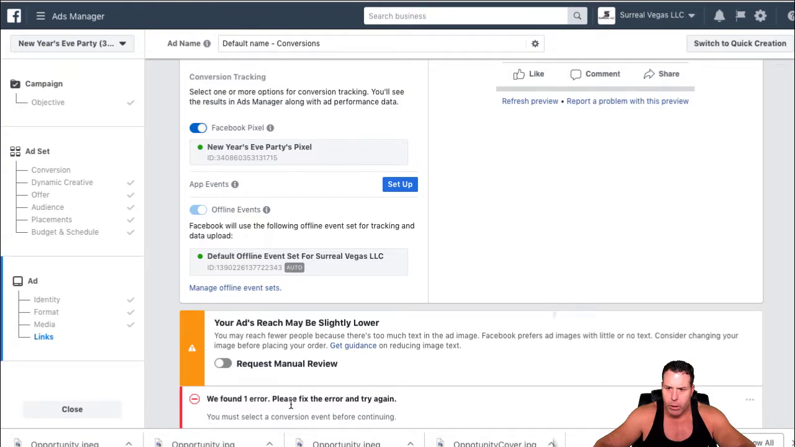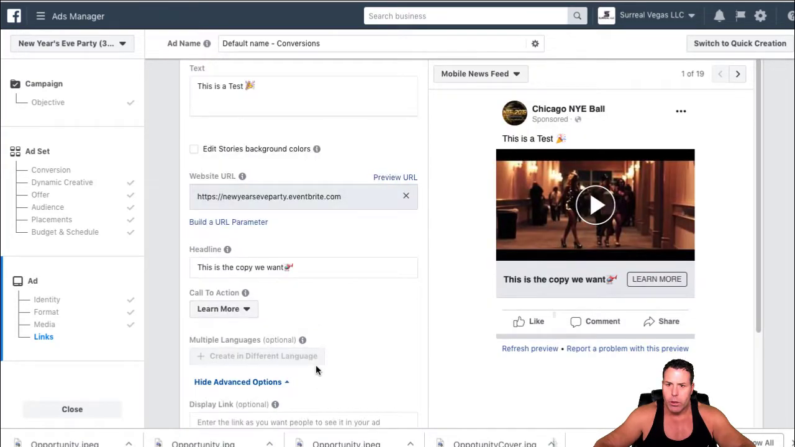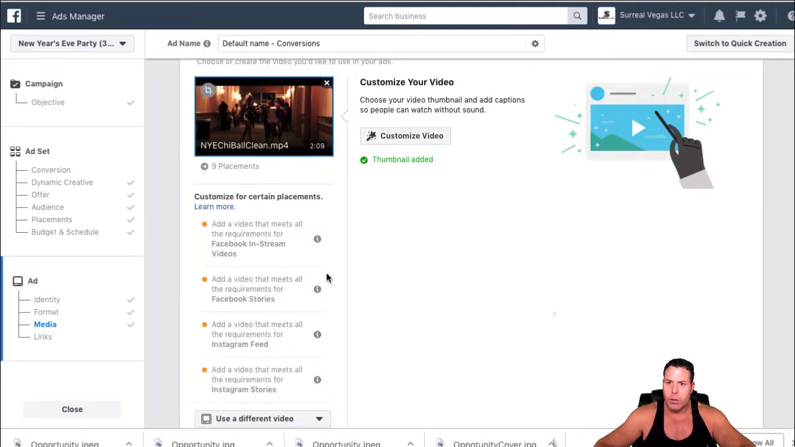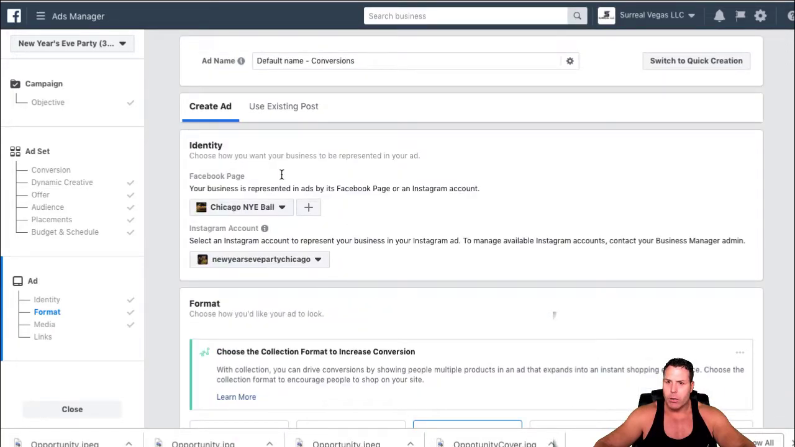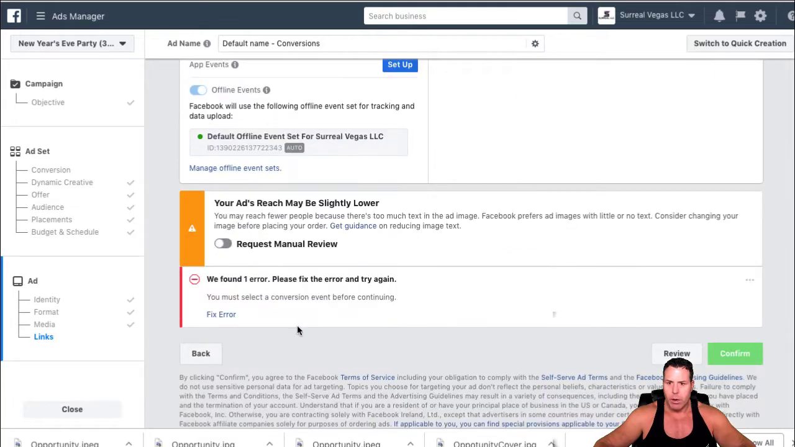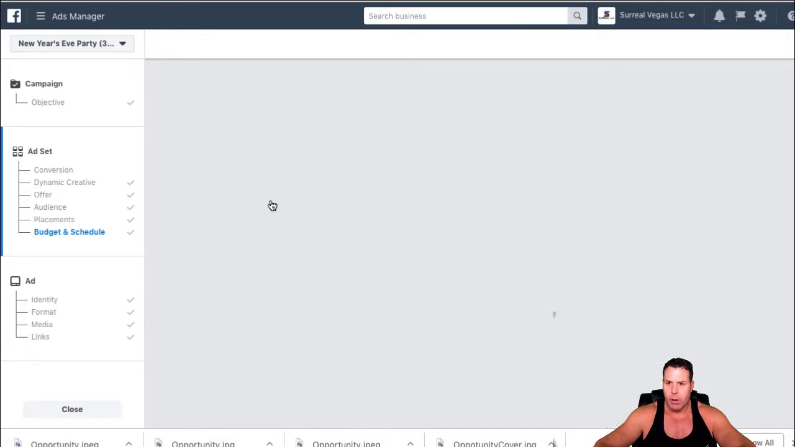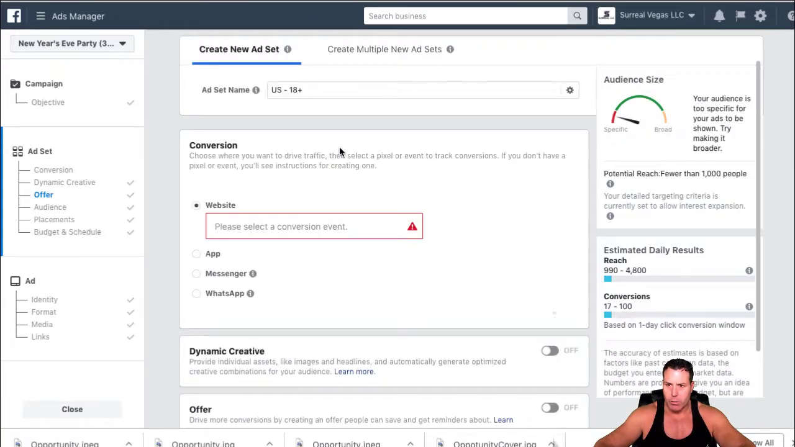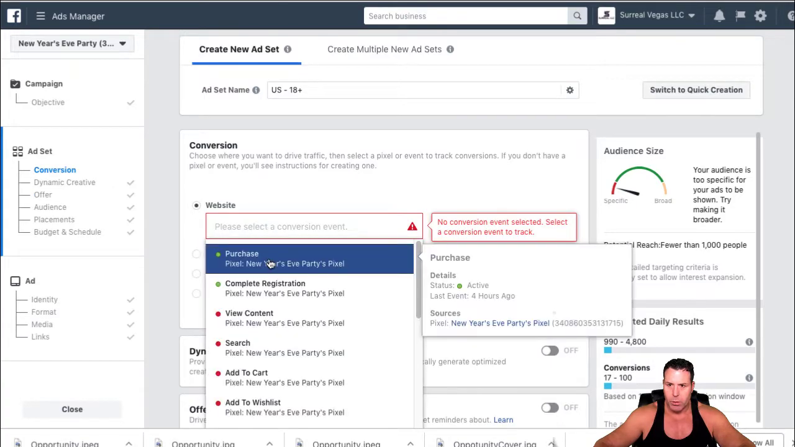We found an error. Conversion. Oh, I forgot to select the conversion. It's got to be purchased. So we got to go back to the first page. And we're going to go back here. It's going to make you put it in right there. See that little red box? Boom. You got to just put purchase here.